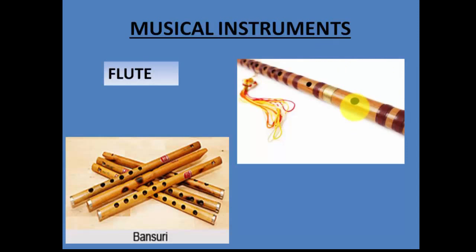So how does a person do that? It is because the pitch in case of flute can be increased or reduced just by merely opening and closing these holes. So that is why if you clearly observe a person who's playing a flute, he is continuously blowing the air from one end and he is opening and closing these holes with his fingers, right? So that is how a sound is produced in the case of flute.